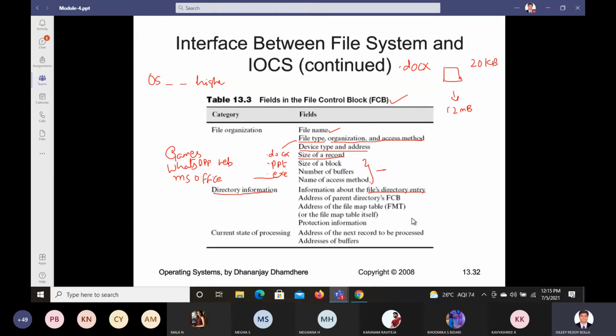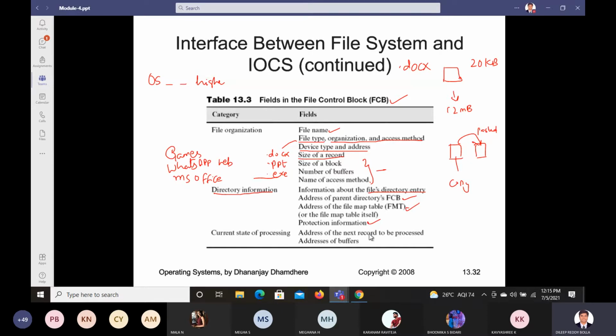Okay. Address of parent directory, from where you have copied. Let us say you have one folder here and you have another folder here. From this you have copied and here you have pasted. Now it's like a copy of this is being made here, so you should maintain where exactly it came from and what you are trying to do. And address of file map table, we call it as FMT, right? FMT, FCB. So those two we'll see now, file map table and file control block.